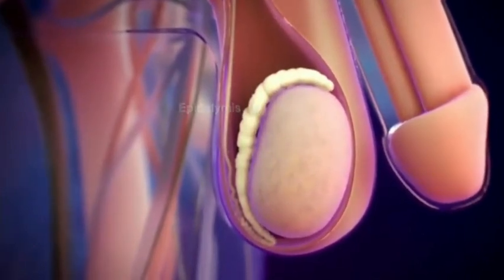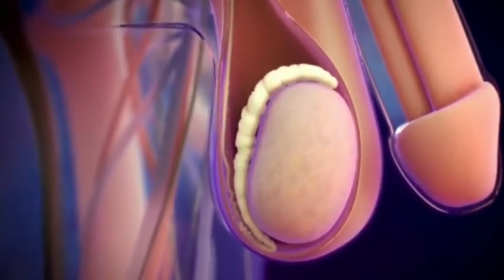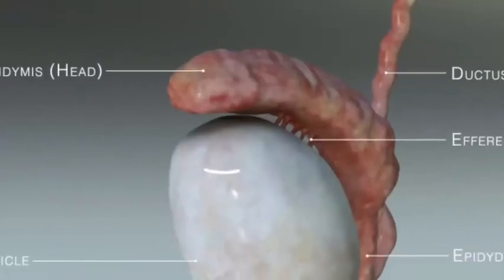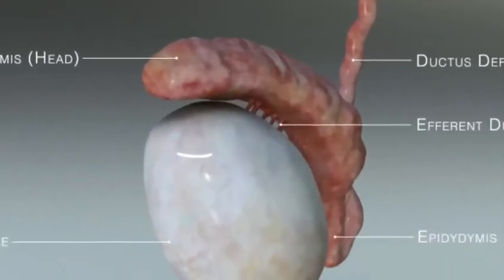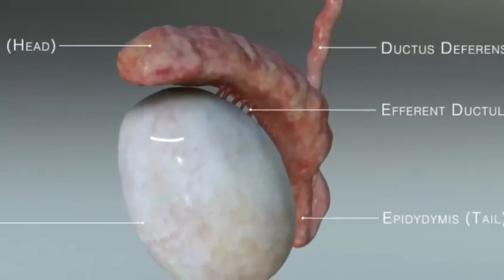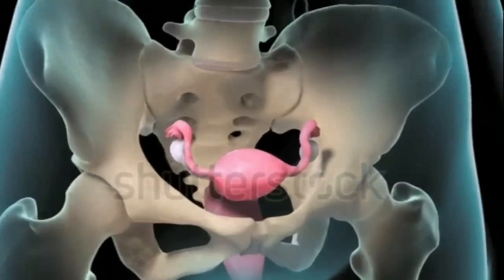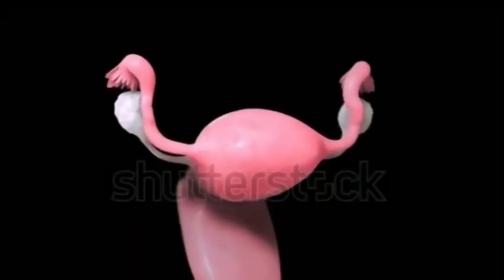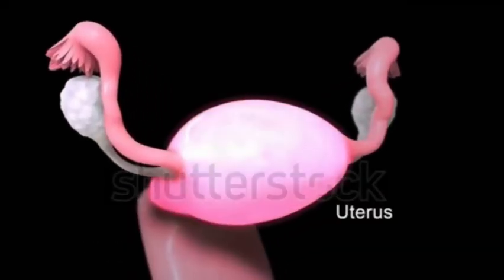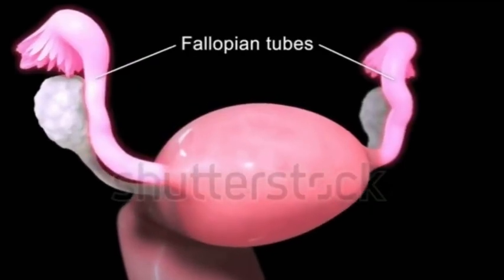It acts as a storage place for sperm before they enter the vas deferens. The vas deferens is a tube that carries sperm from the testis to the urethra. Female reproductive system. The female reproductive system contains the vagina, cervix, uterus, oviducts, and ovaries.